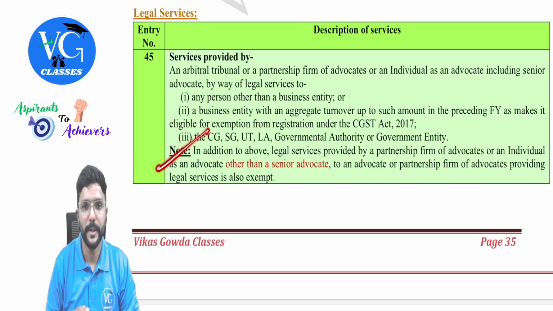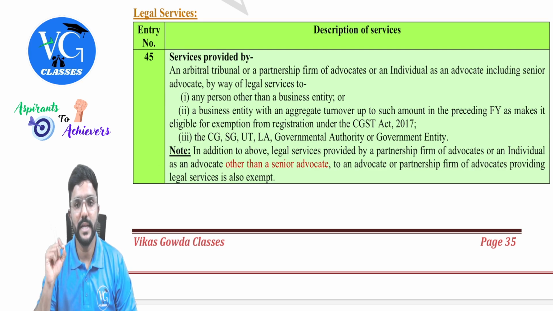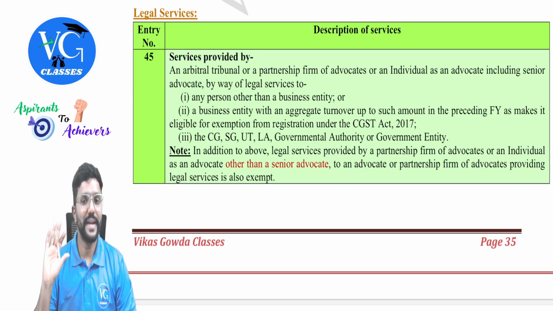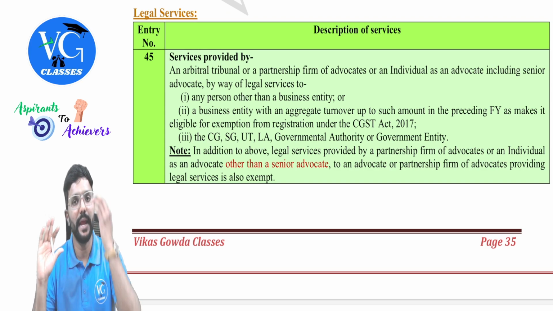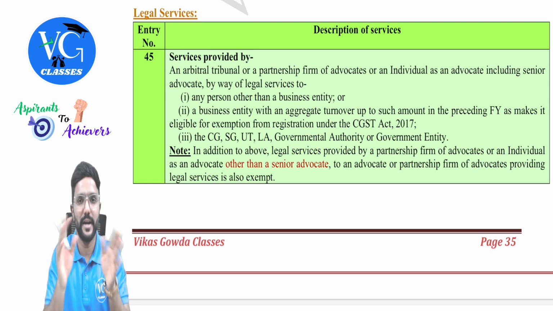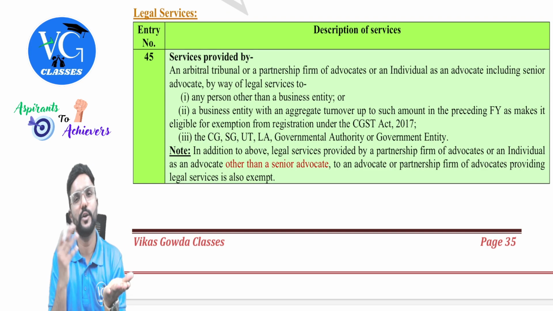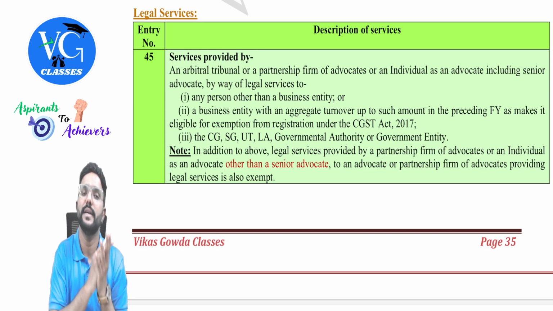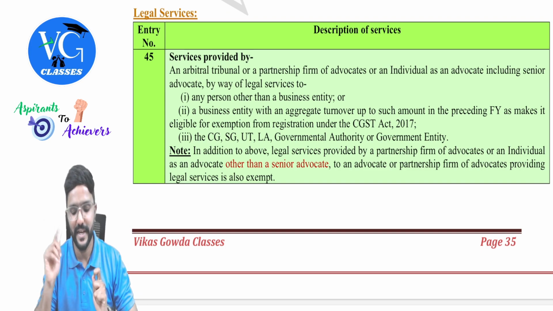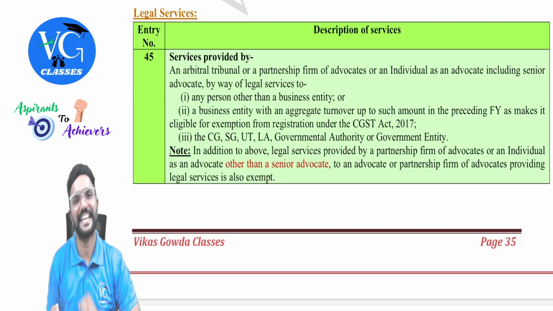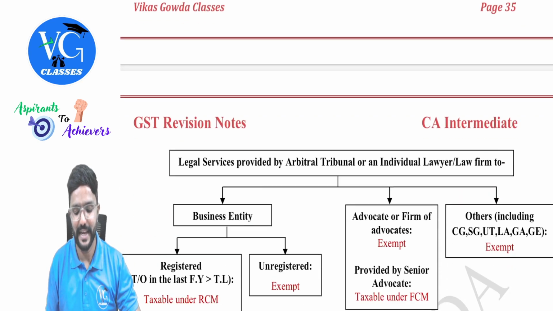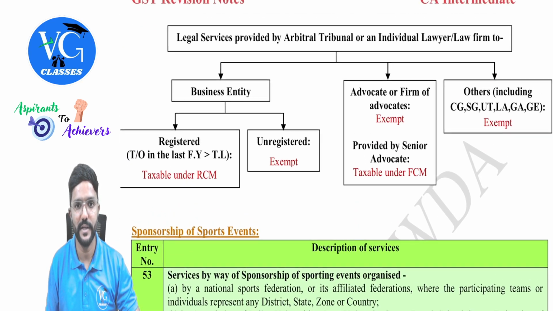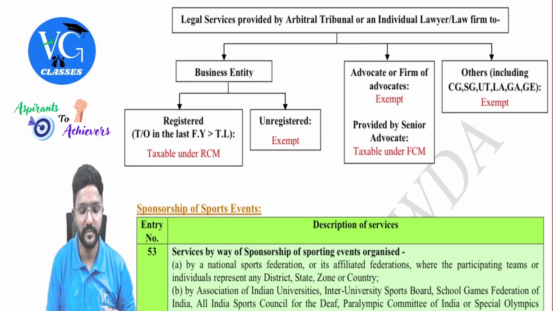Note: in addition to the above, legal services provided by a partnership firm of advocates or an individual as an advocate other than a senior advocate to an advocate or partnership firm of advocates providing legal services is also exempt, guys. Means if legal services are provided among themselves, that is from lawyer to law firm or law firm to lawyer, it is exempted. But if the supplier is a senior advocate, then it is taxable. I have made one chart for it, connecting even RCM.